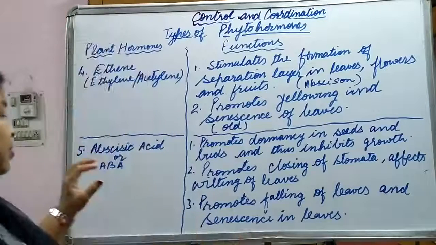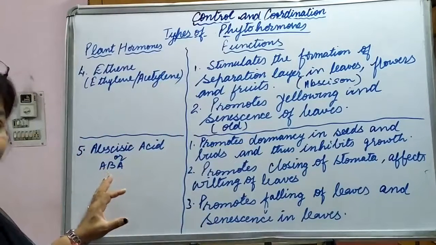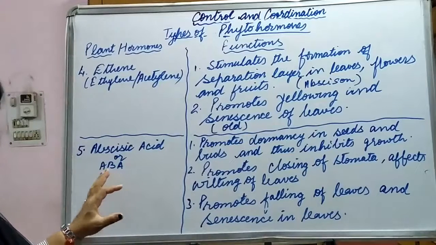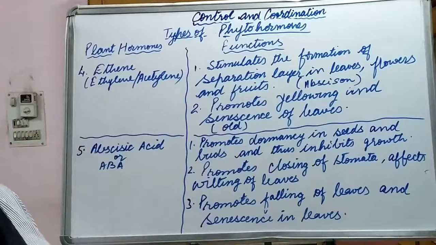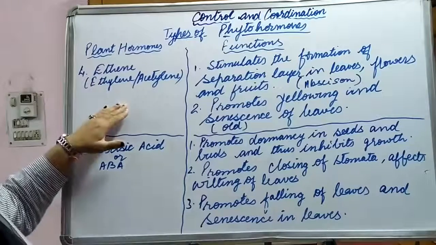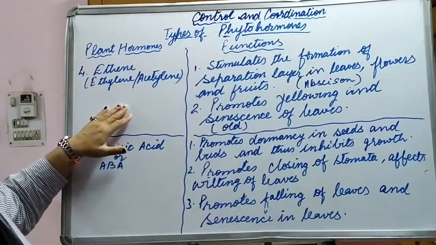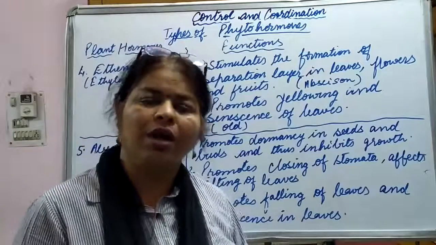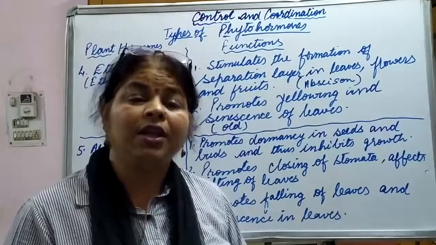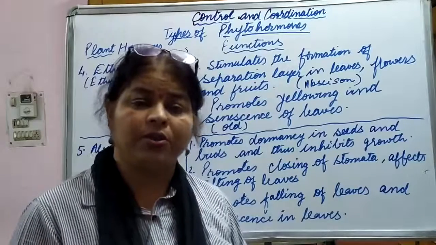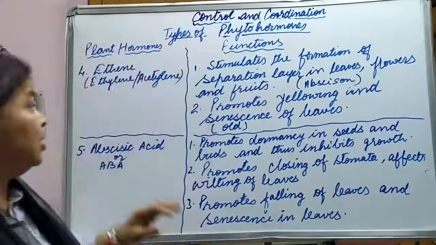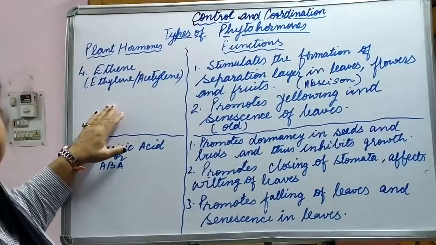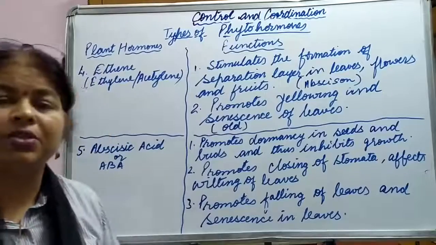So abscisic acid also does not show any kind of growth inducing effects. Instead, it is inhibiting the growth of the different parts of the plant. So this is how we end up with the plant hormones or the phytohormones. There are two types of hormones which do not support growth in plants. They retard the growth, they stop the growth. Which are they? One is ethene, ethylene or acetylene, and the other one is abscisic acid.